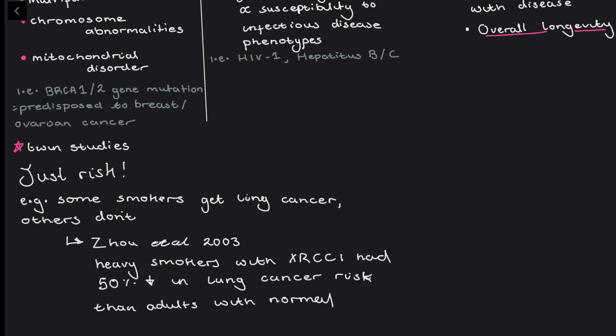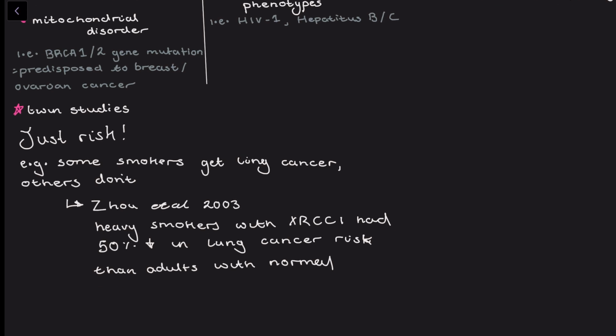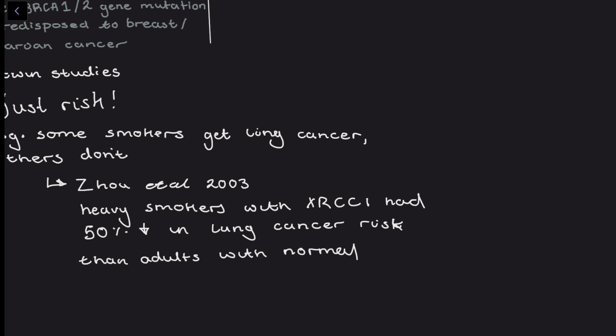XRCC1 is a mutant genotype that had a 50% reduction in lung cancer risk in people even if they were heavy smokers. So you could have 4 people, 2 of them don't have this mutation, 2 of them do have this mutation. One of the people who don't have the mutation smokes, one of the people who doesn't have the mutation doesn't smoke, one of the people who does have the mutation smokes, and one of the people who does have the mutation doesn't smoke.